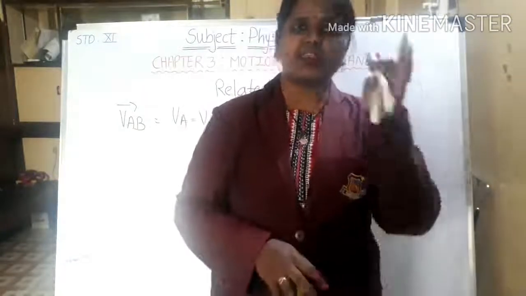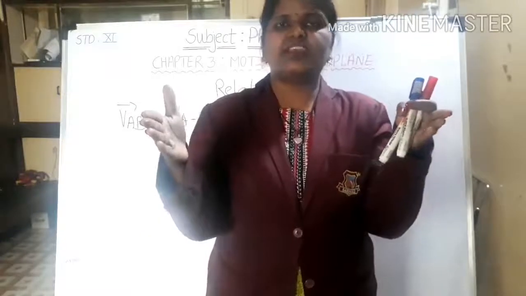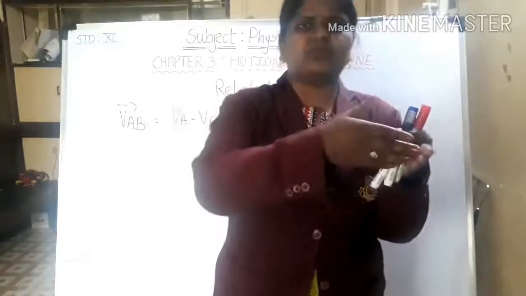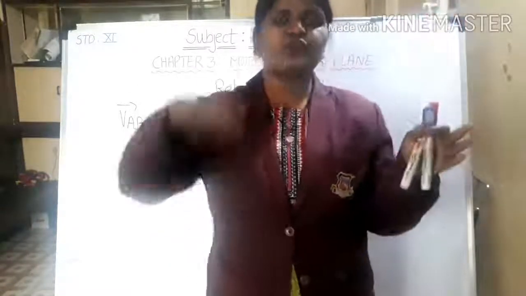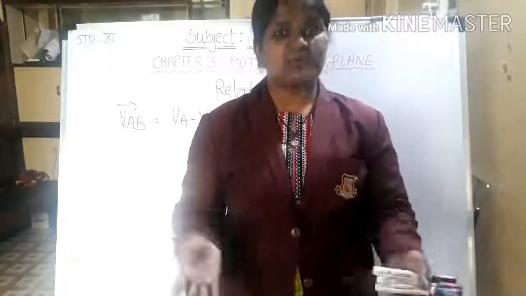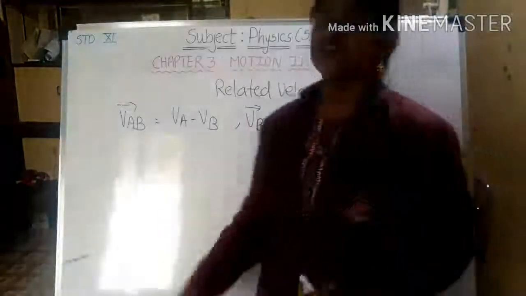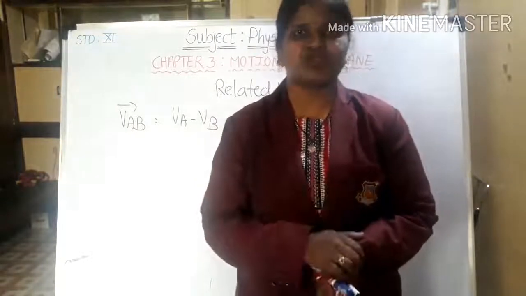While we relate any velocity from A to B, suppose I am getting a value of 20 and I want to find it out for B to A, the value will be 20 but the direction is different. From left to right and from right to left, obviously it will be the same but the directions are different. So we are getting the same magnitude but different directions for relative velocities.